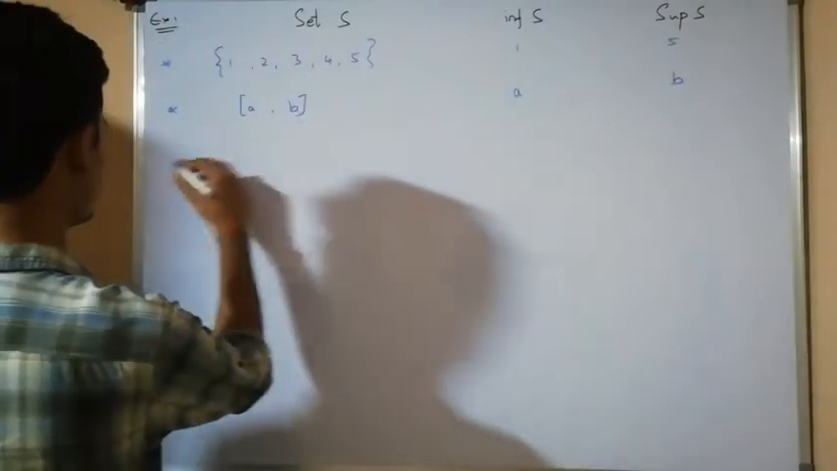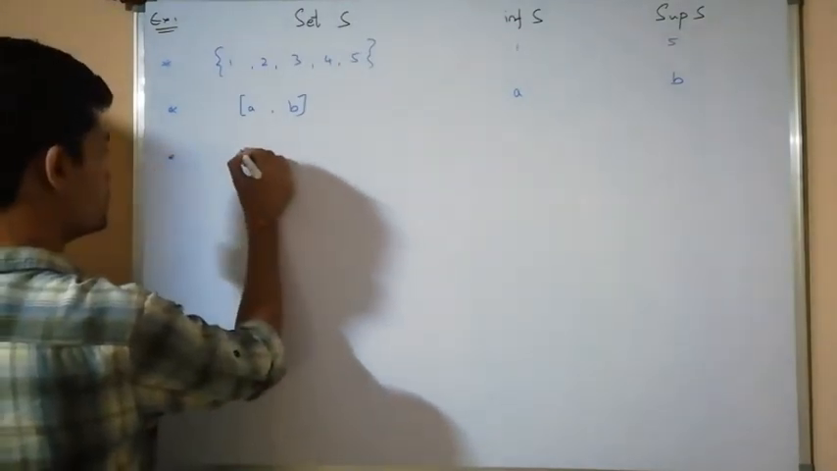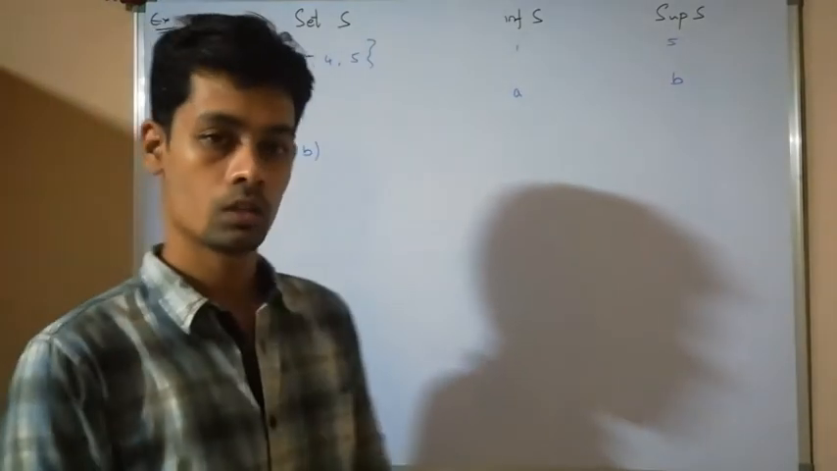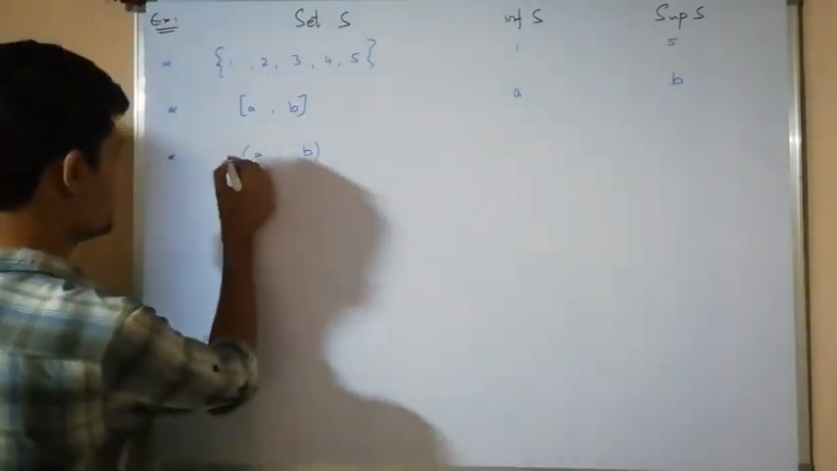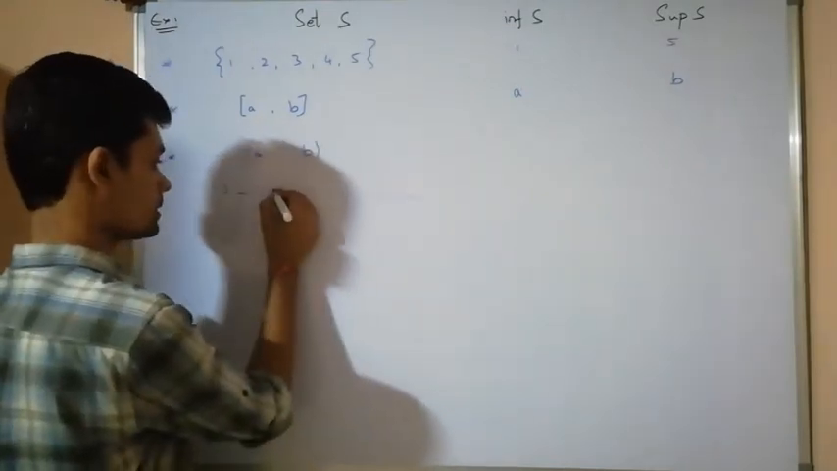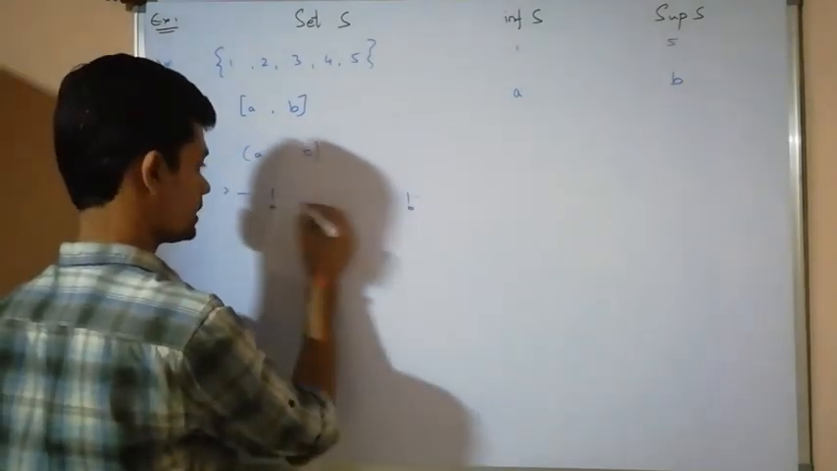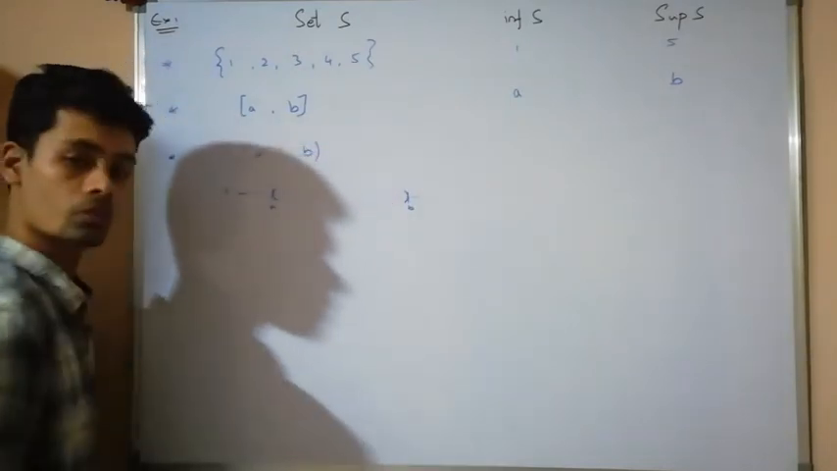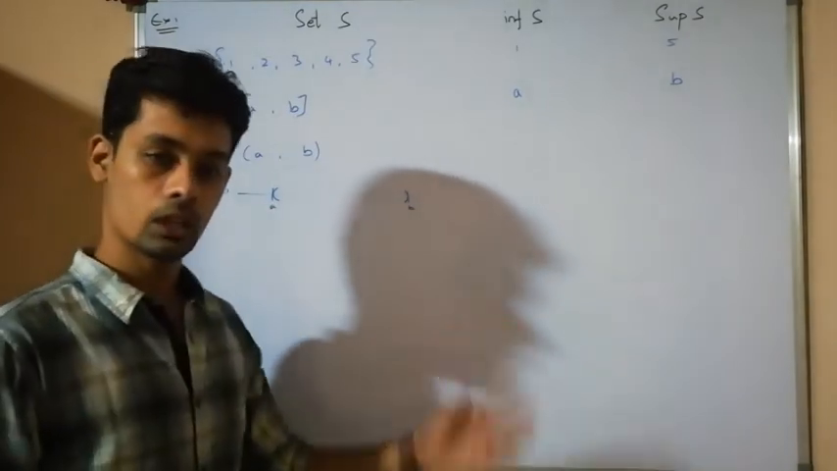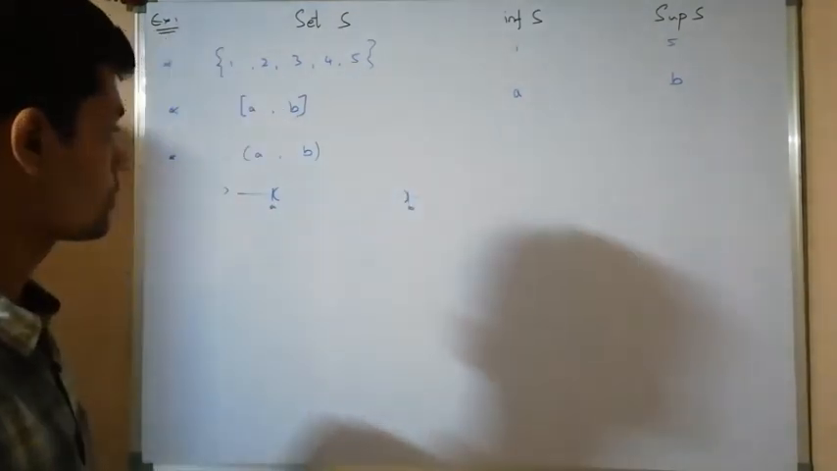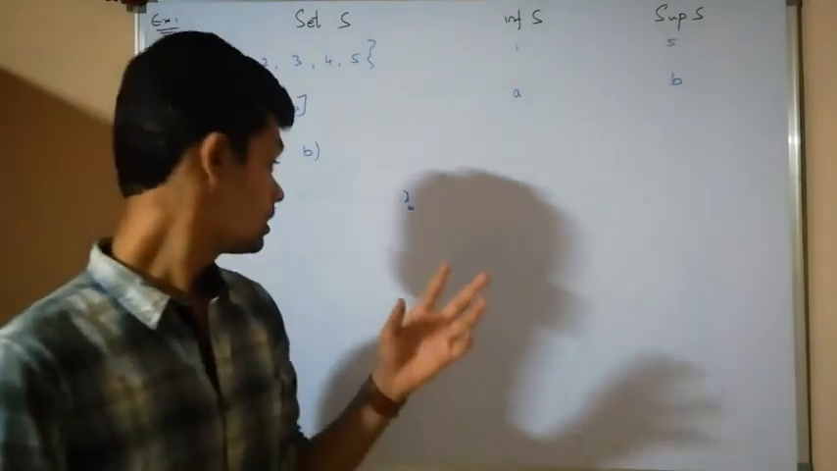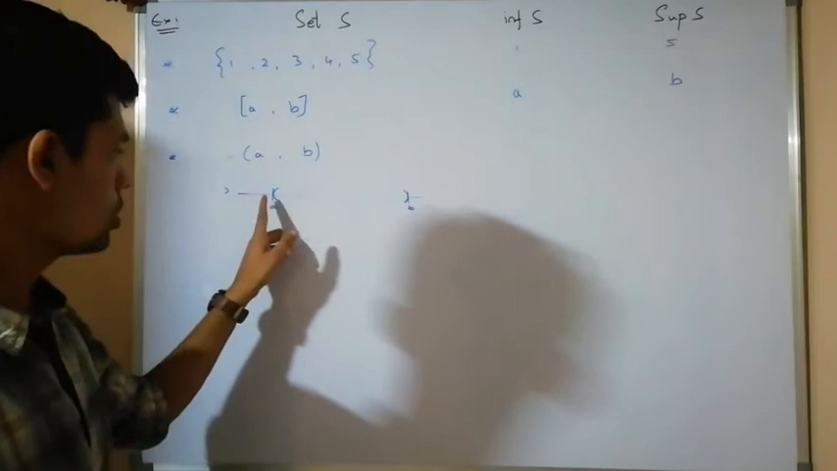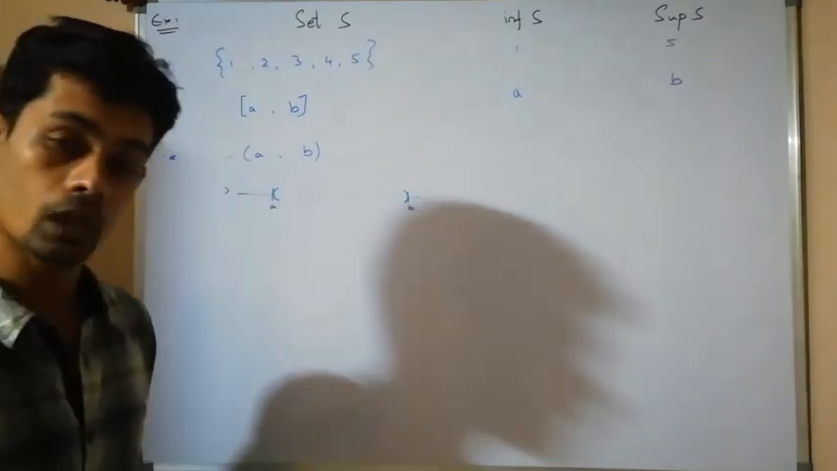Let us come to the open interval (a, b). This means all the elements between a and b, but not a and not b. Now let us come to the lower bound. What are the lower bounds here? I can take a as a lower bound because all the elements are greater than a here. a is the lower bound.